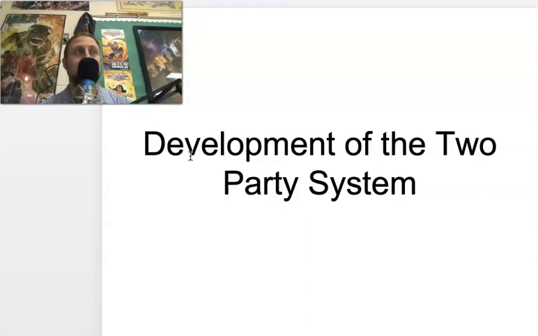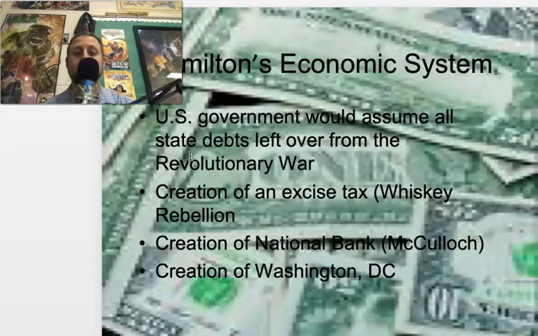Now, you'll hear me say Democratic Republican. Don't confuse that with today's Democrats, today's Republicans. This was the other name for the Anti-Federalist Party. The Federalists, led by Hamilton, want a strong federal government. The Anti-Federalists are more for individual power and states' rights.